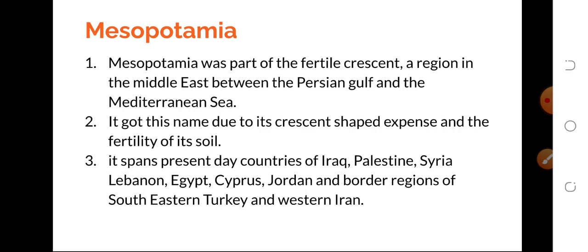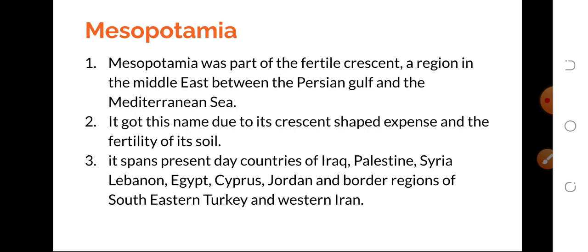Mesopotamia. Mesopotamia was part of the Fertile Crescent, a region in the Middle East between the Persian Gulf and the Mediterranean Sea. That region is called the Middle East region. In the Middle East, from the Persian Gulf to the Mediterranean Sea, that region is called Mesopotamia.